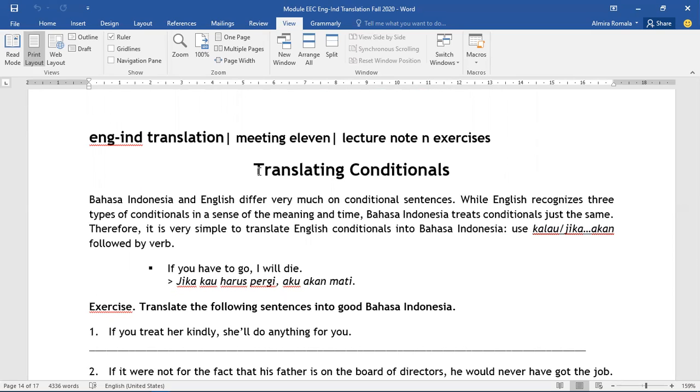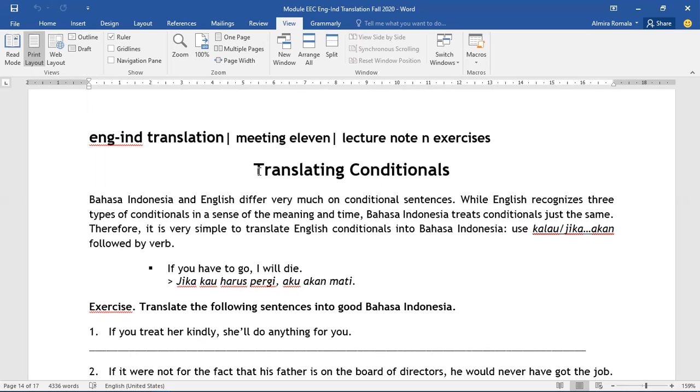In English, we have 3 types of conditional sentence, and it differs in terms of meaning and time. So type 1 is most like prediction, number 2 is the opposite of the reality, and type 3 is more about regret. But in Bahasa Indonesia, we don't have those types, they are all just the same.